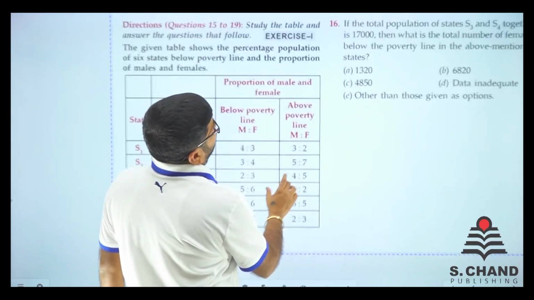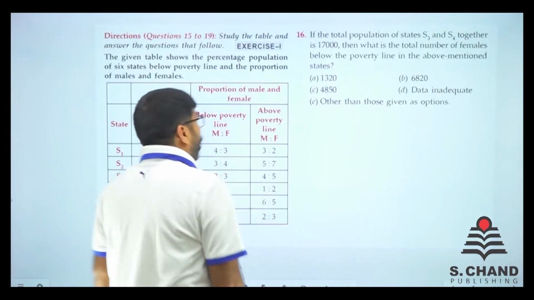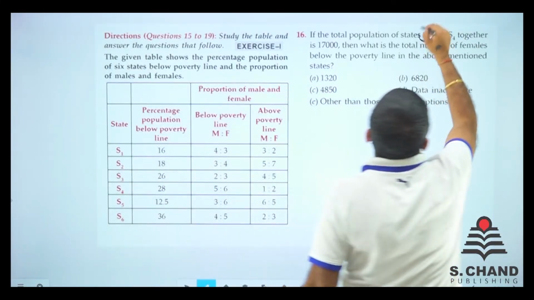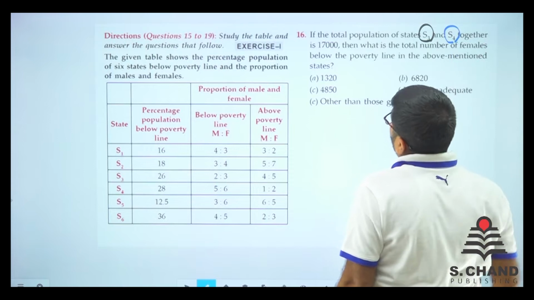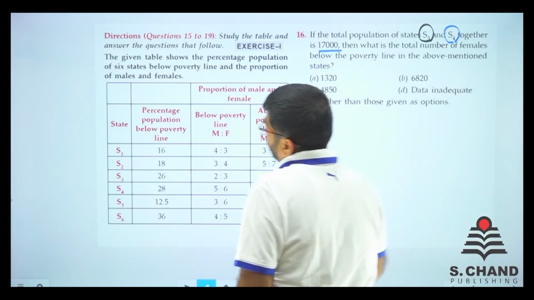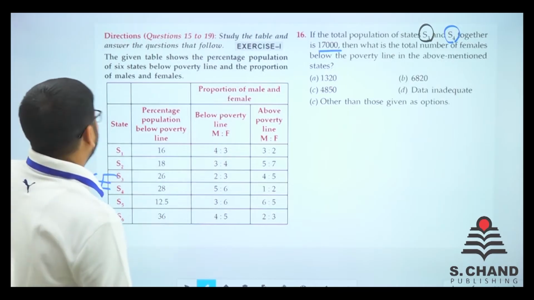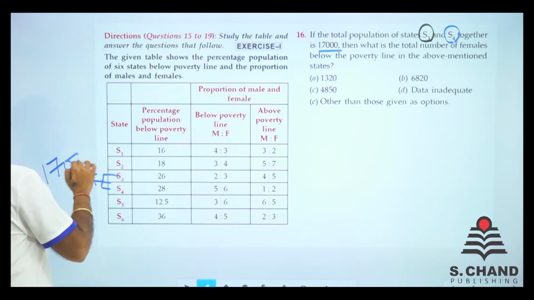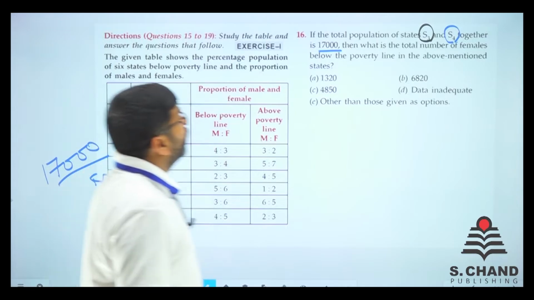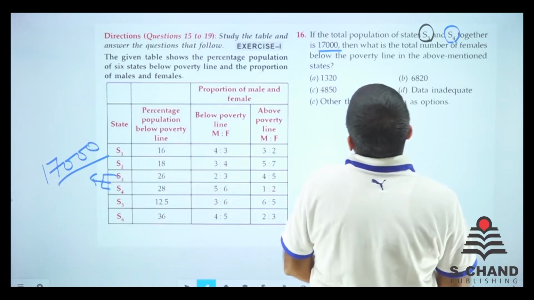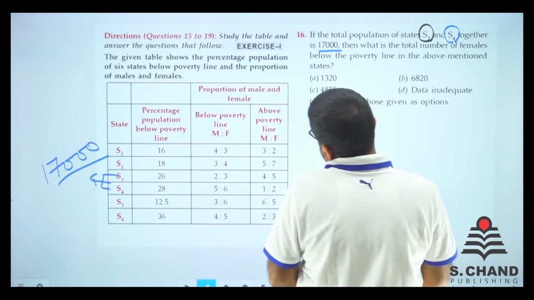Question number 16. If the total population of state S3 and S4 together is 17,000, so it is given that S3 and S4 together is 17,000. What is the total number of females below poverty line in the above mentioned states?